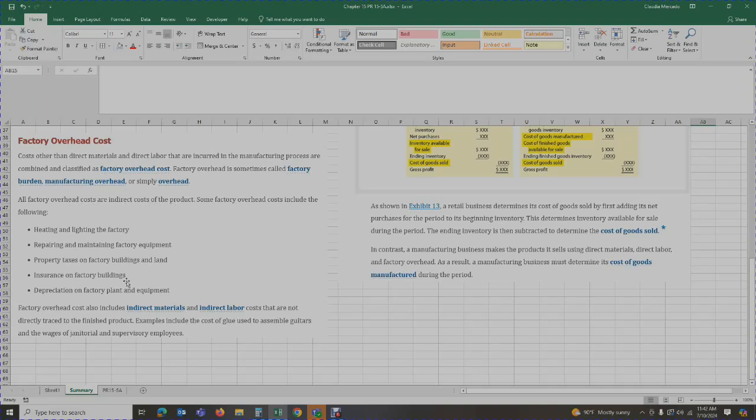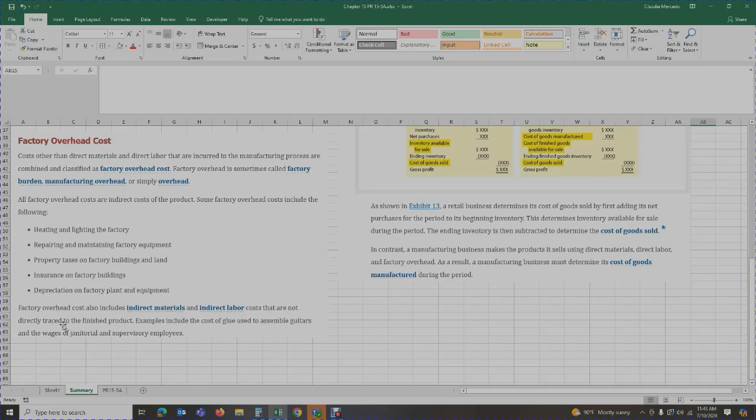These are some examples of indirect costs. This could be heating and lighting for the factory, repairing and maintaining the factory equipment, property taxes on the factory building and land, insurance on the factory building, depreciation on the factory plant and equipment.